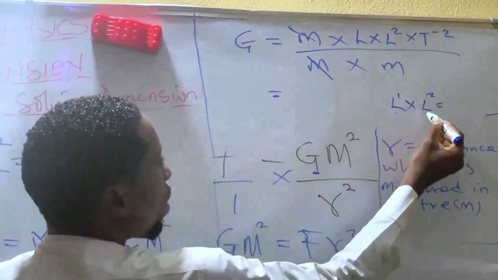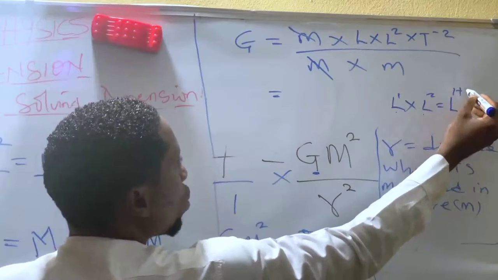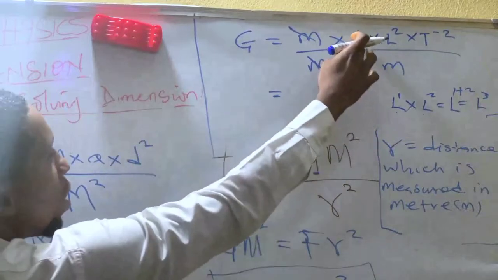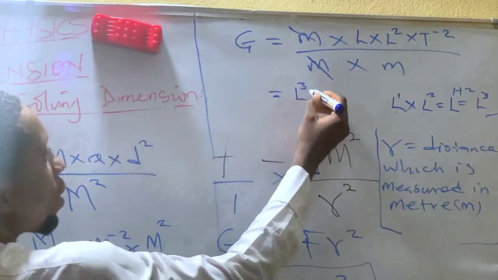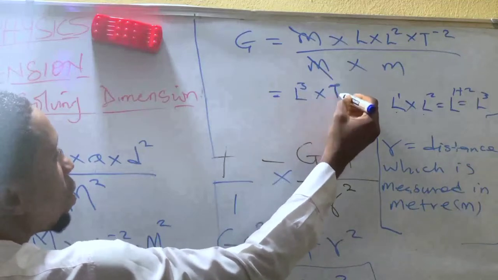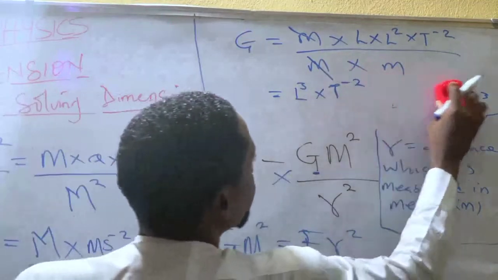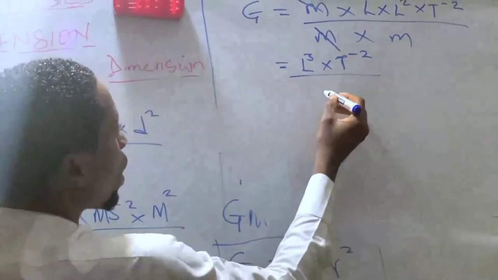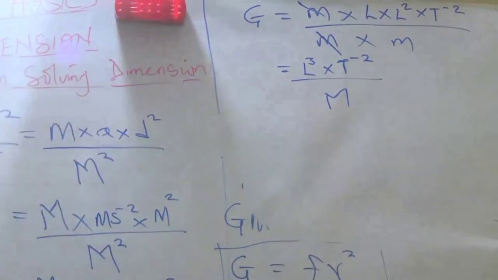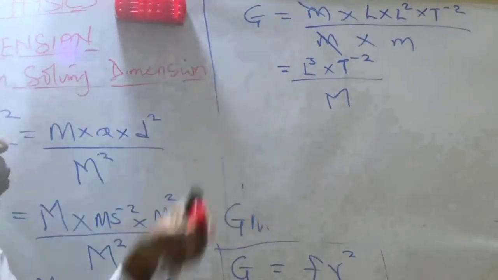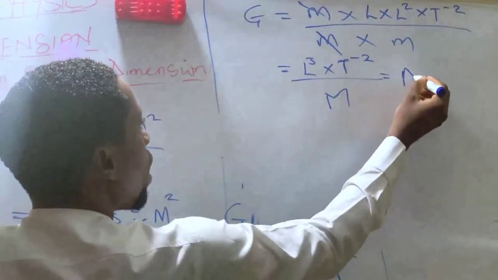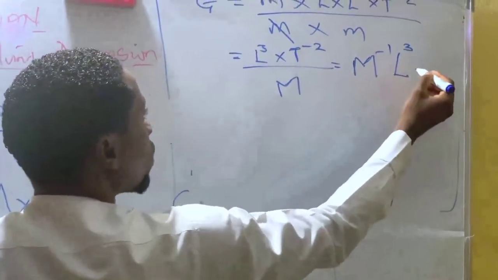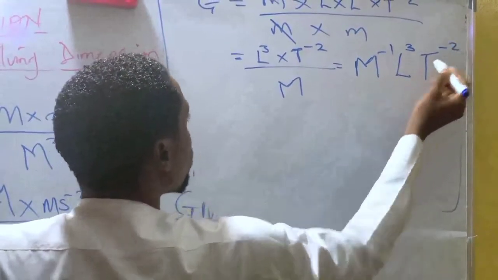So you pick 1, L raised to power 1 plus 2, giving you L raised to power 3, times T minus 2, divided by M. So you bring this M up, so that you have M raised to power minus 1, L 3, T minus 2.